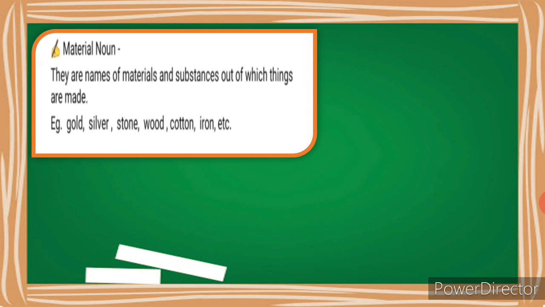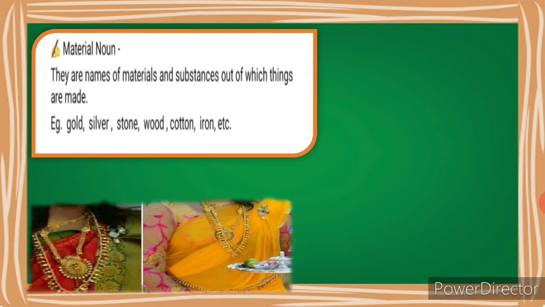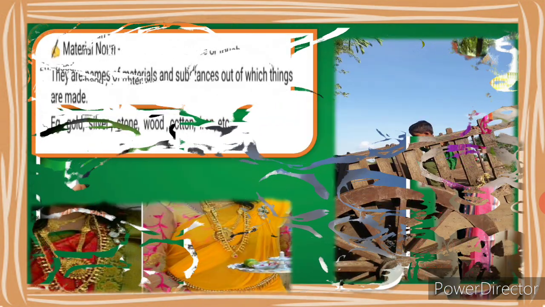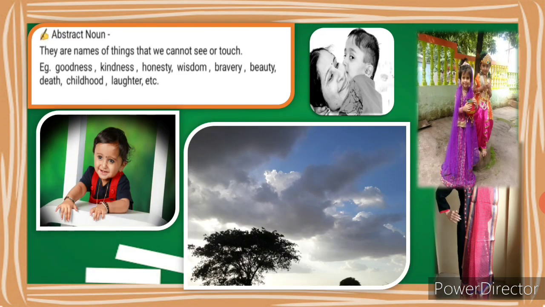For example, gold, silver, stone, wood, cotton, iron, etc. In this picture we see the woman is wearing jewelry made from gold and silver, and there is a plate made with the help of silver. In the next picture we see the bullock cart, which is made with the help of iron and wood.